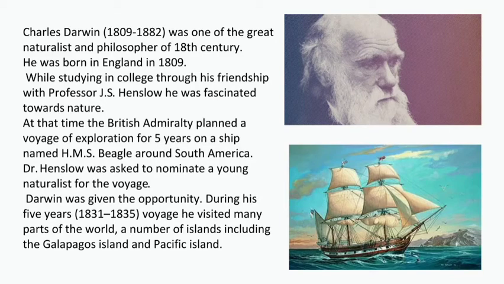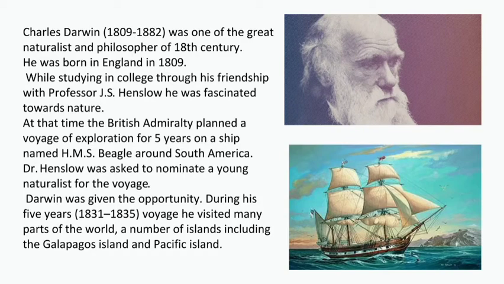During his 5-year voyage, between 1831 and 1835, he visited many parts of the world, a number of islands including the Galapagos Islands and Pacific islands. Darwin made elaborate observations on the nature of the land, plants and animals of the regions he visited, and he found the differences between them, the things which live on land and the animals which live in the water. He further worked for a period of 20 years to develop the theory of natural selection.